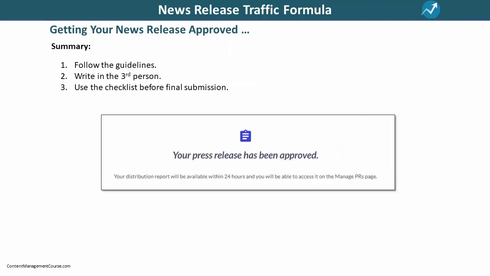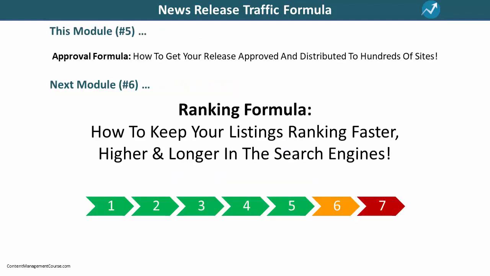So, to summarize, to get your news releases approved, you need to follow the guidelines. Make sure you write in the third person. And use the checklist before submitting your news release for final review, approval, and distribution. This is the end of Module 5.